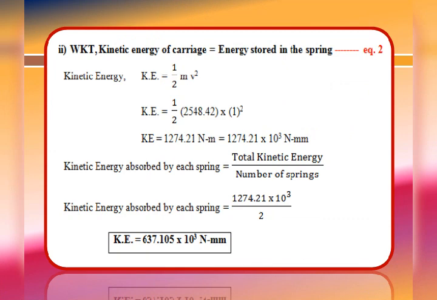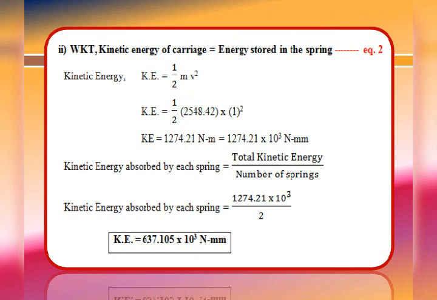Now, we will focus on finding the value of force F. By using one of the assumptions, the kinetic energy of the carriage is supposed to be equal to the energy stored in the spring. We will call that equation number 2. Now, we will find the value of kinetic energy. Kinetic energy, by using a fundamental equation, is half into m v square, where the mass of the carriage we already calculated, that is 2548.42 kg, and velocity we calculated in meters per second, that is 1. So, 1 square, by simplifying that we get the value 1274.21 Newton meter.